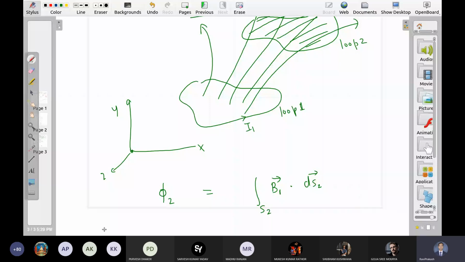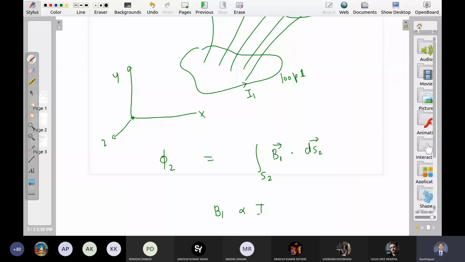So phi 2 is equal to this, and B1, obviously it is proportional to I1, and since I1 is a constant, I can take I1 outside the integral as well. यदि I1 constant है, or even if I1 is a function of time as well, then also I can take it outside the integral because my limits are not time dependent.